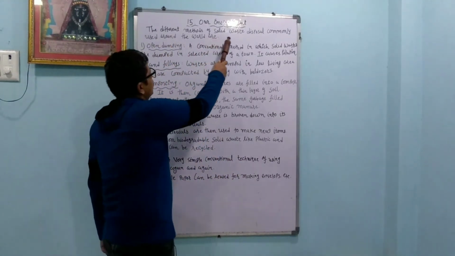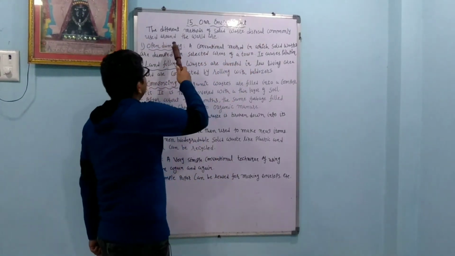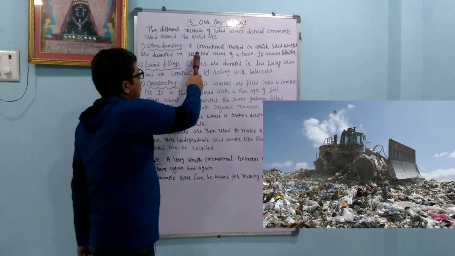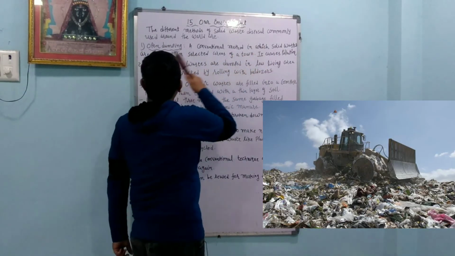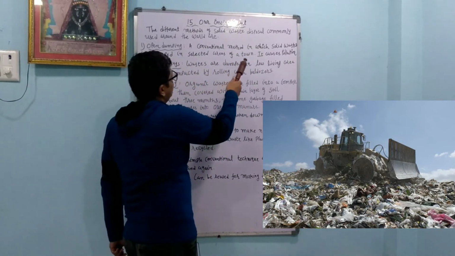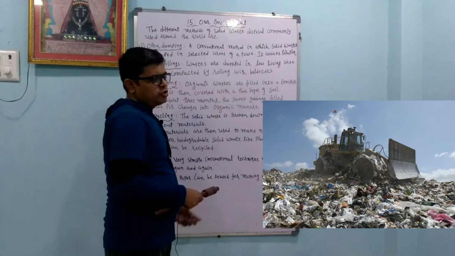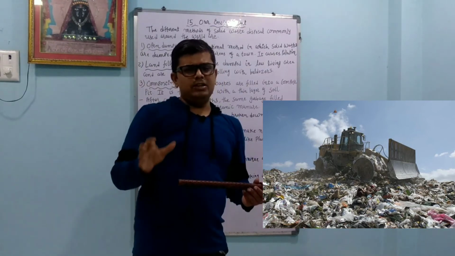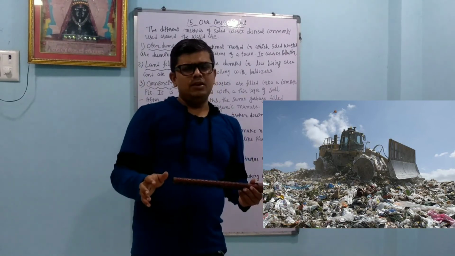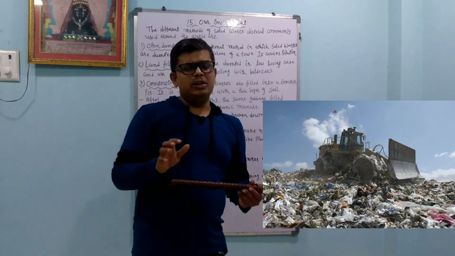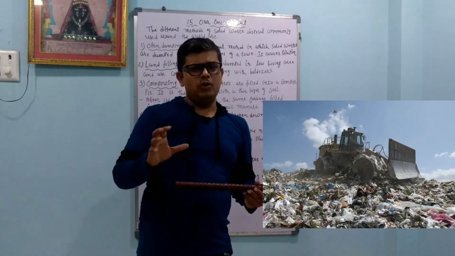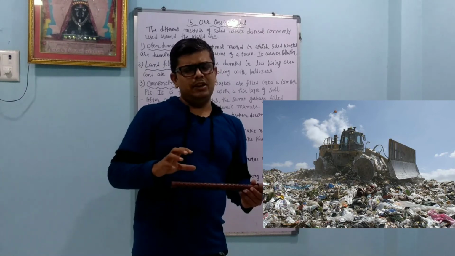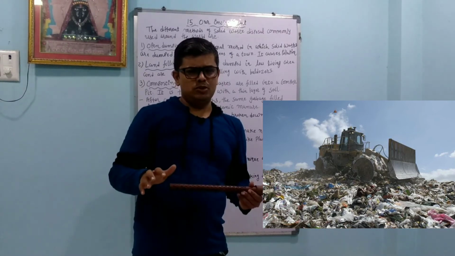The different methods of solid waste disposal commonly used around the world are: first is open dumping, a conventional method in which solid waste is dumped in a selected area of a town. It causes pollution. We collect the waste and then it is dumped onto the soil. This is the common method, but it causes pollution. Some waste radioactive materials are sealed and dumped into the ocean also.